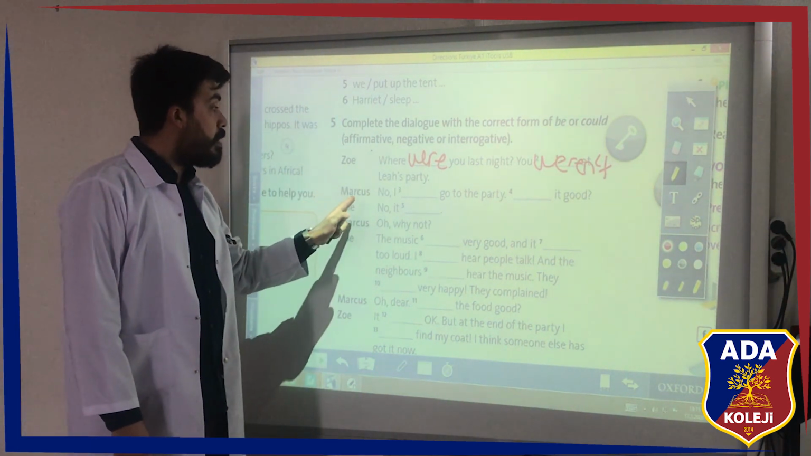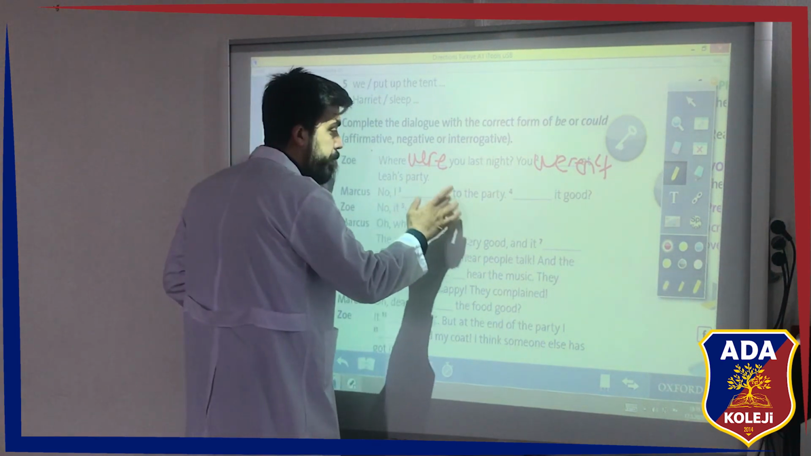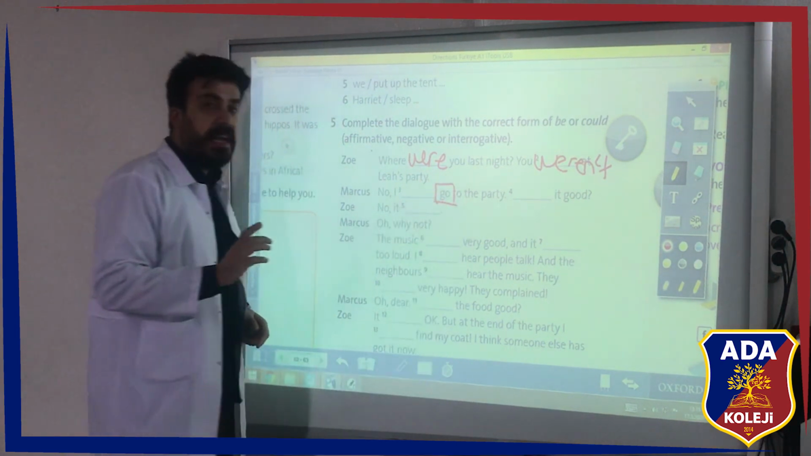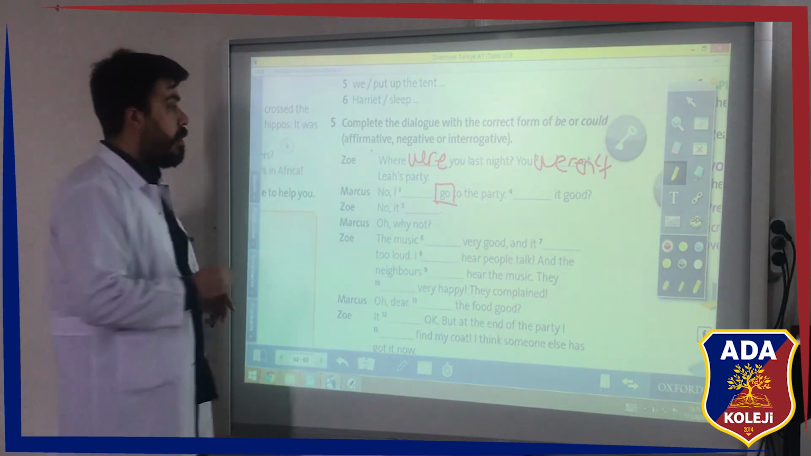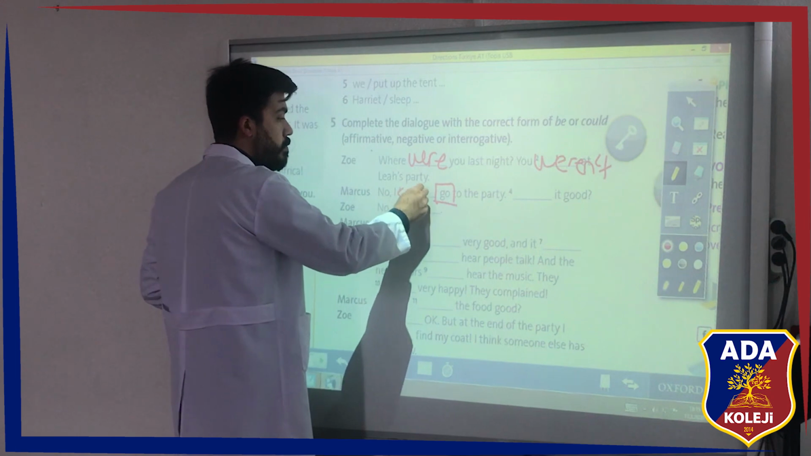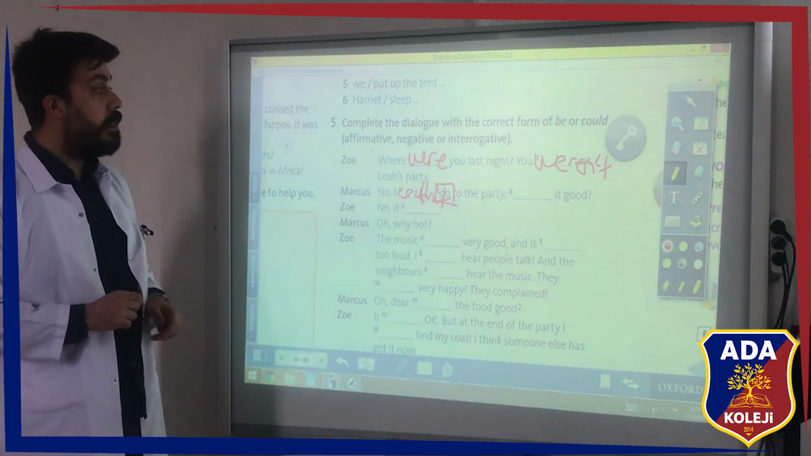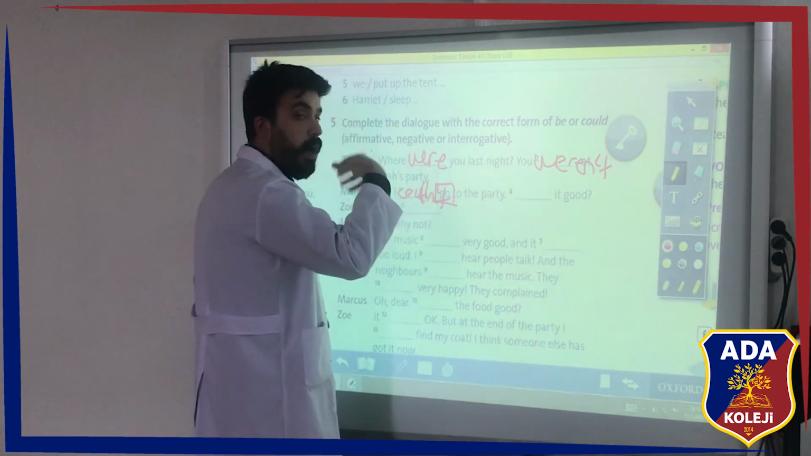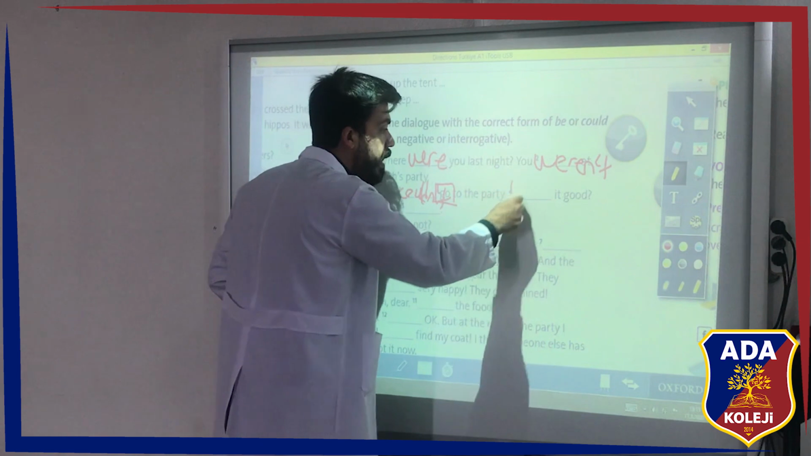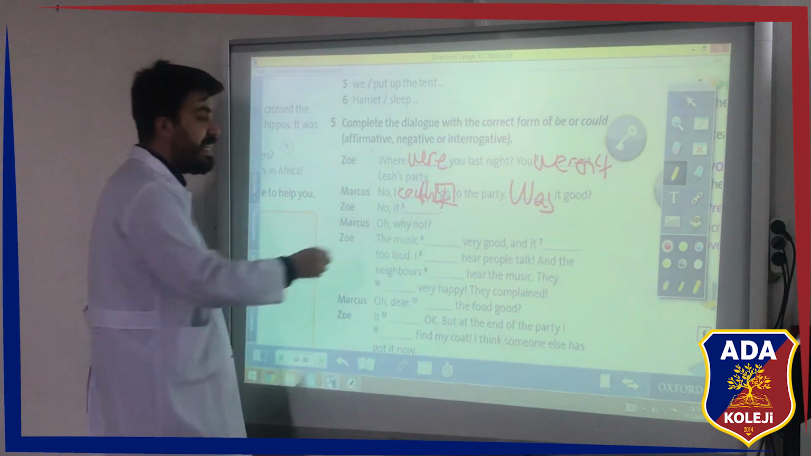And Marcus replies, no, you see, there is an action verb. Then we should use could or couldn't. No, I couldn't go to the party. Again, there is no action verb, and we are going on with past form of be. Was it good? No, it wasn't.